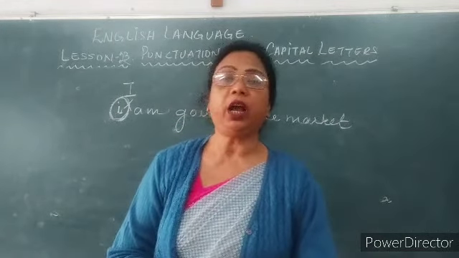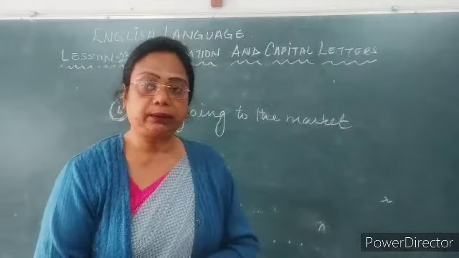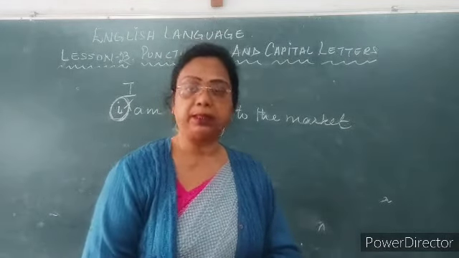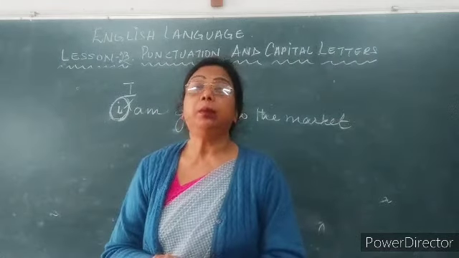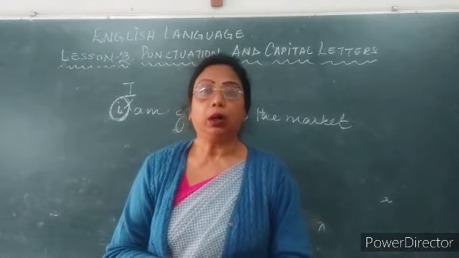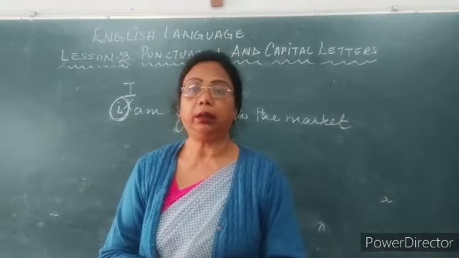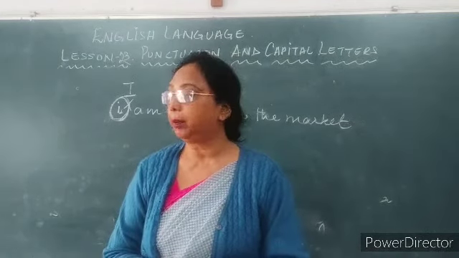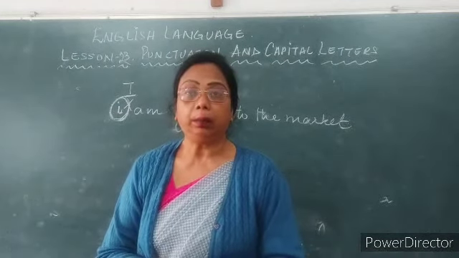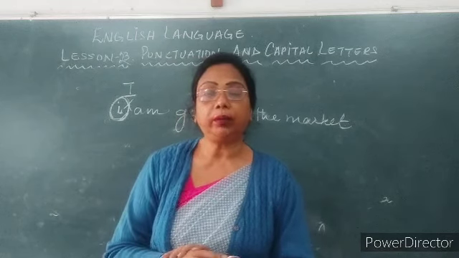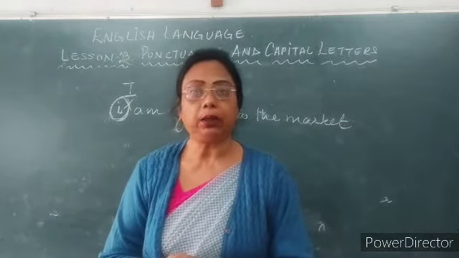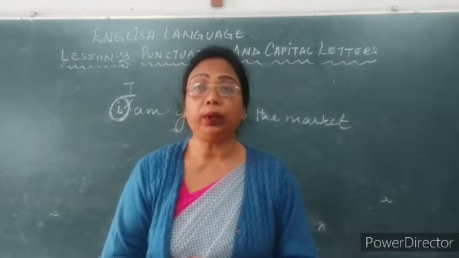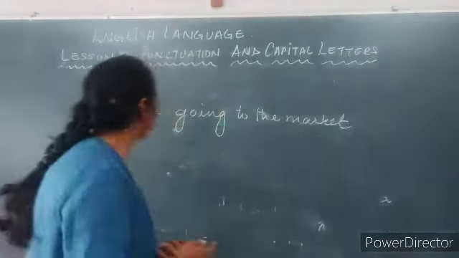So whenever we are using these proper nouns, person's name, animal's name, place's name, or thing like the Bible, the Ramayana, so T will be the capital letter and R will be the capital letter. So this we have to always keep in mind.